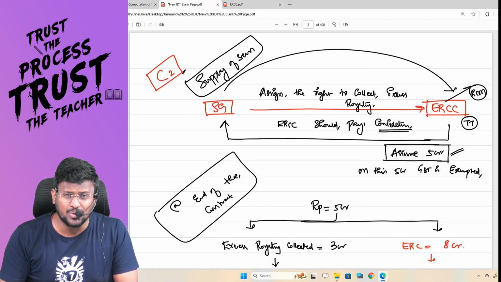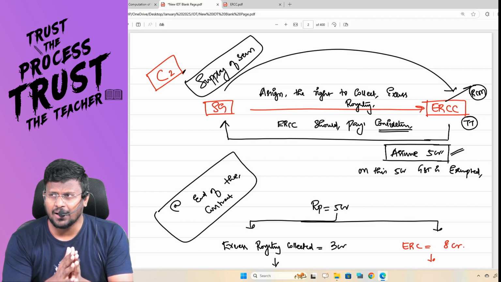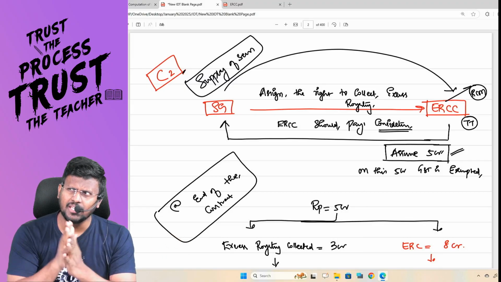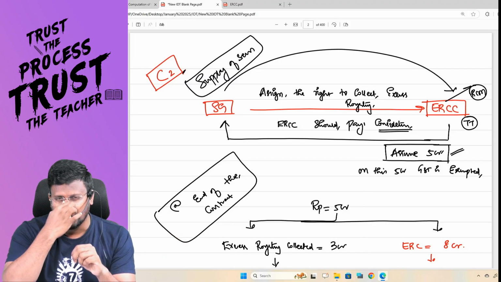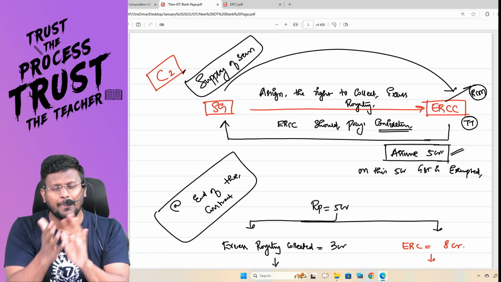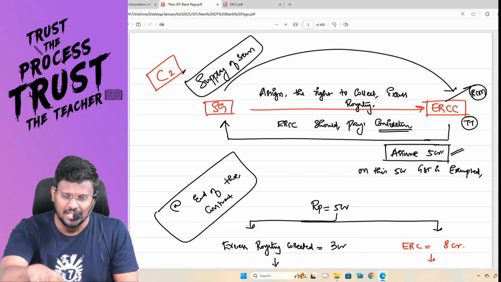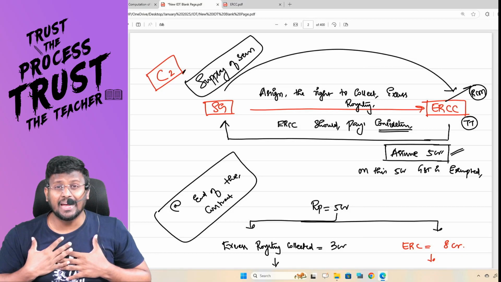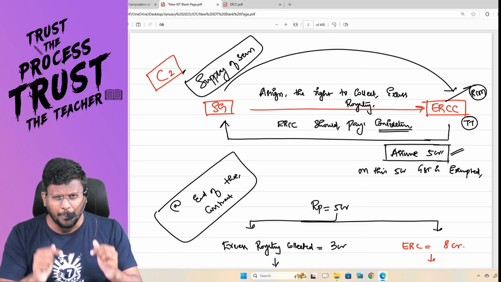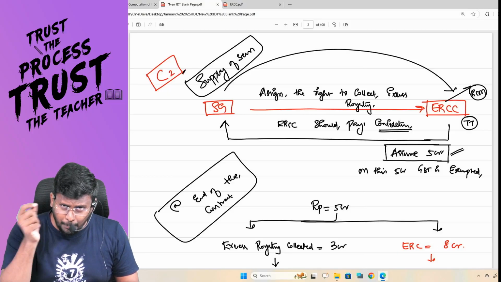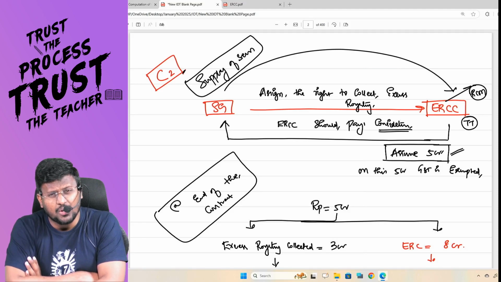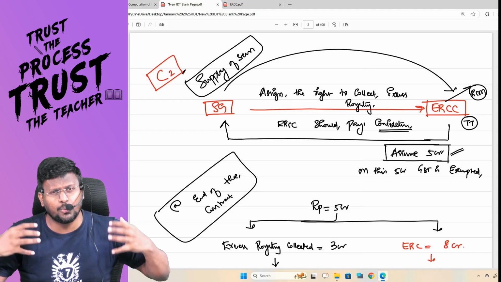Now ERCC is telling the state government that this is a good land. Sir, I am expecting bumper mining. I think that 8 crore will be the excess royalty. So today I am paying you 5 crore. Sir, in future, I will be collecting 8 crore from the mine leaseholder. So I will be getting a profit of 3 crore. But I have to pay you 5 crore now and I have to pay GST on that 5 crore as RCM. It is an additional burden for me.